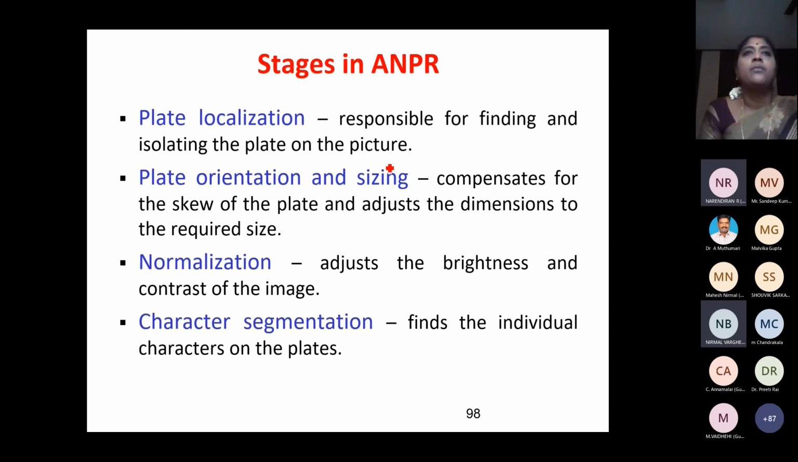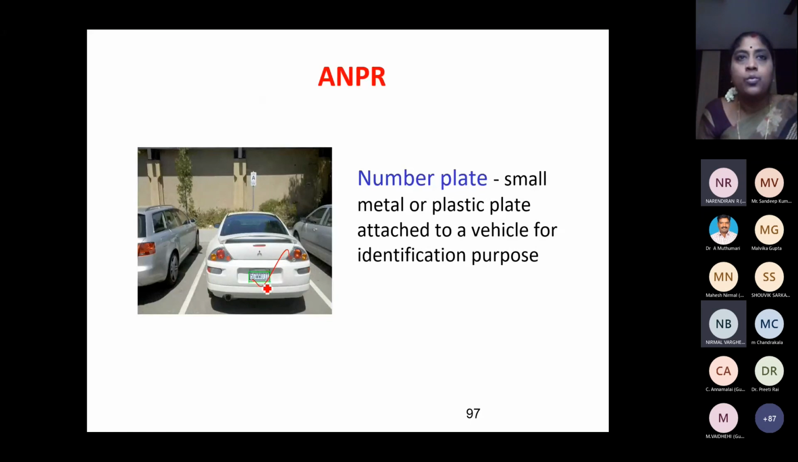Next, what I should do is plate localization. Then we have to adjust the plate orientation, sizing and all. Then normalization, because the numbers sometimes will have some blurring. For all those purposes, we should do orientation, sizing, normalization. You have to adjust the brightness and contrast of the image and so on. Finally, you have to segment character by character. So you have M, N, O, 3, 1.